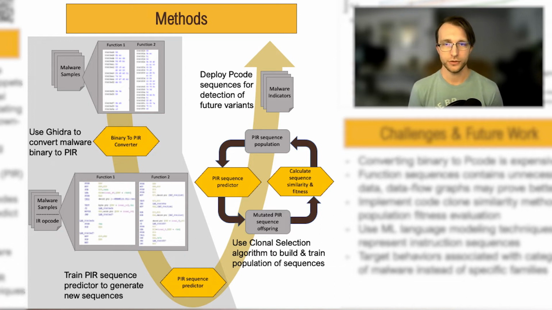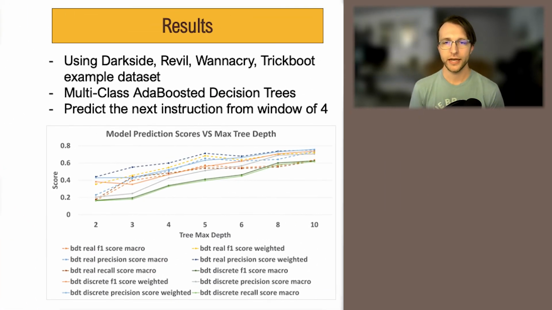Then we worked to develop multi-class classifier models by training the models on a sliding window view of the function instruction sequences in order to predict the instruction that would occur next after any given sliding window. Using an example dataset of DarkSide, Revil, WannaCry, and TrickBoot ransomware samples, we used a multi-class AdaBoosted decision tree model as our classifier and received satisfactory results around 75% F1 and recall scores.